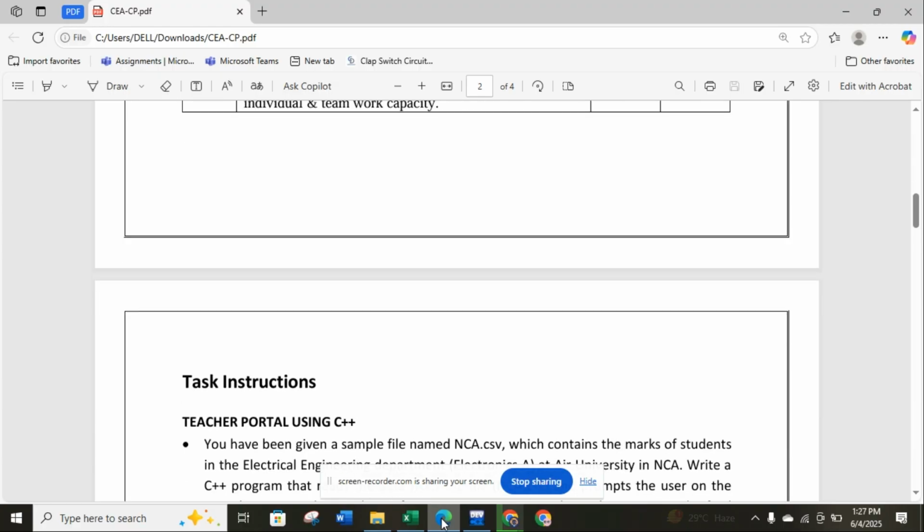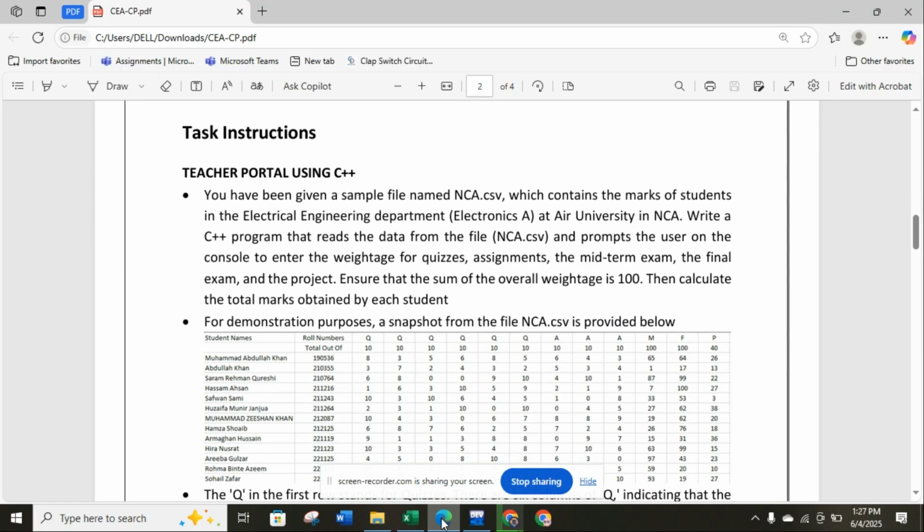Let me explain what code we have to build. We have to make a code using C++, which reads an NCA file in CSV format. This NCA file was given to us by our teacher, but we can also use a file made by ourselves, or one taken from our university, from our department or another department. But here I use the NCA file which was assigned to me by my teacher.